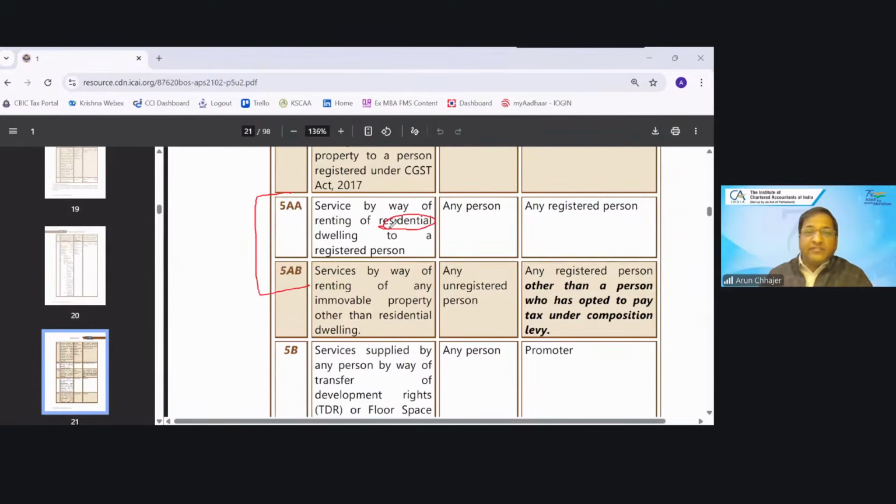Entry 5AA is on the residential and 5AB is on the commercial, other than residential. In the residential dwelling, it says any person, and in the commercial it says any unregistered person.